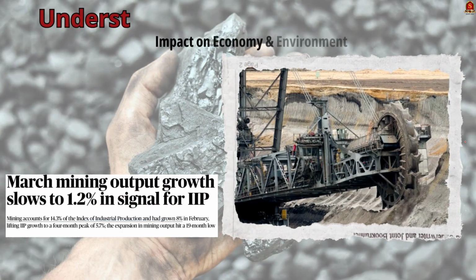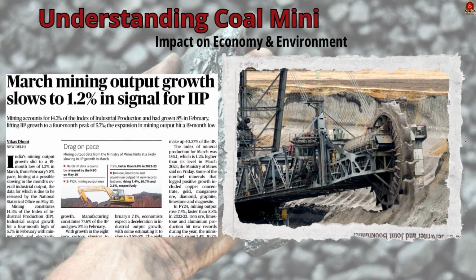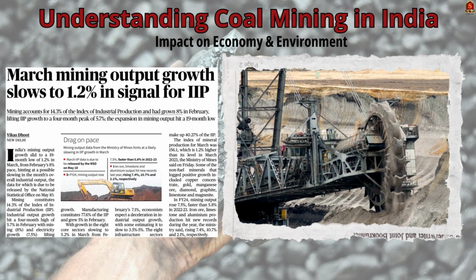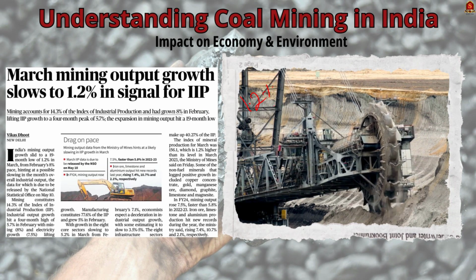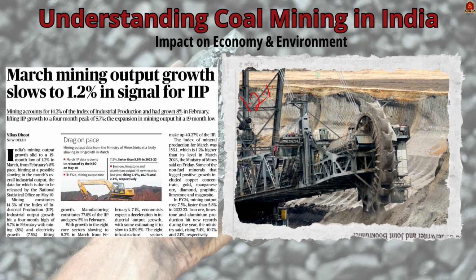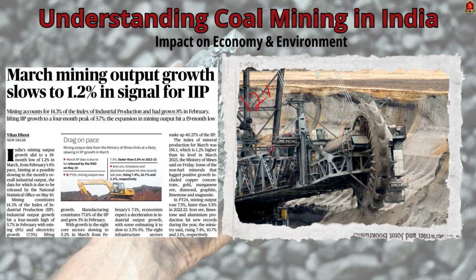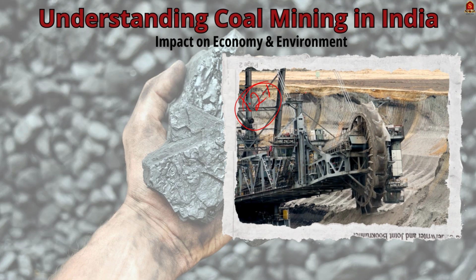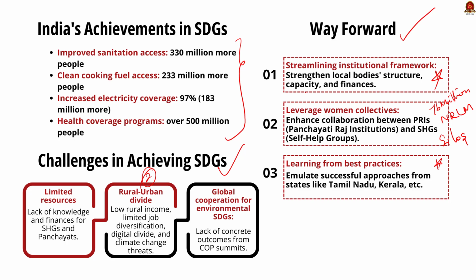Have a look at this article. According to the article, India's mining output growth slowed to 1.2% in March, marking a 19-month low compared to February's 8% growth. This slowdown in mining output suggests a possible decrease in overall industrial output for March, with official data set to release on May 10 by the National Statistical Office.